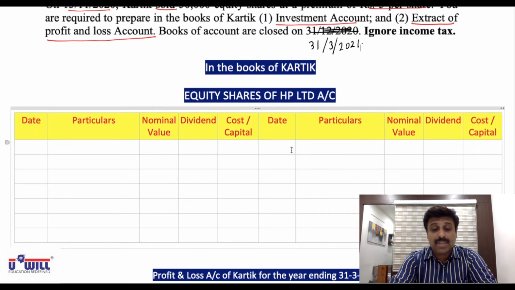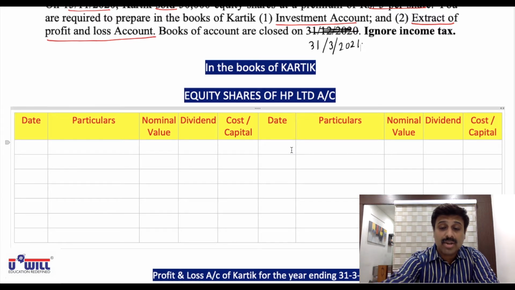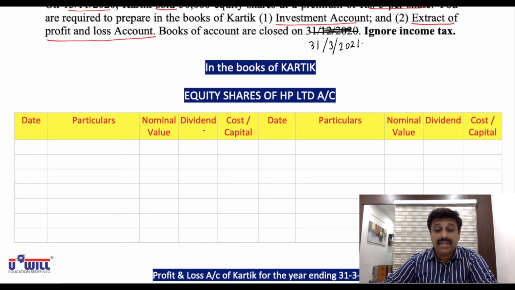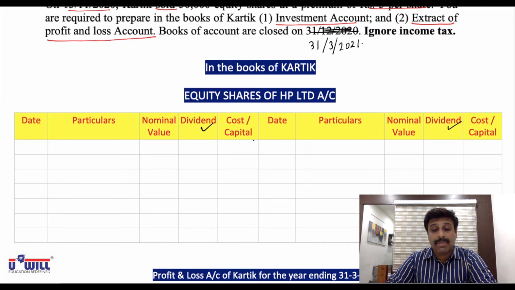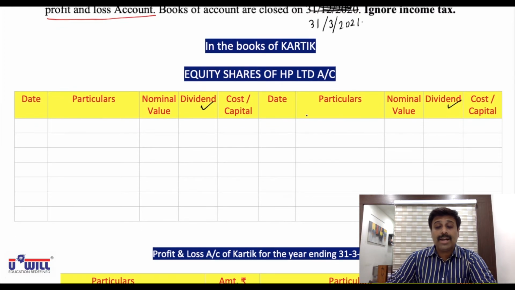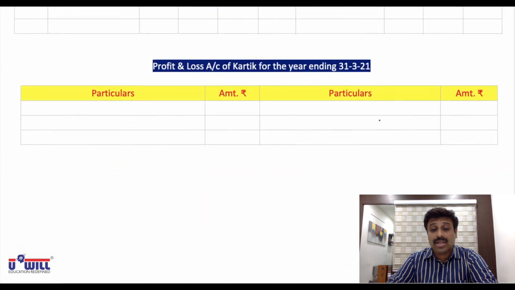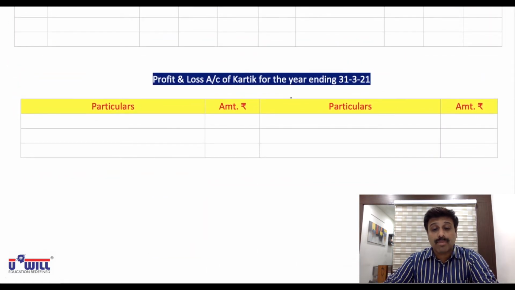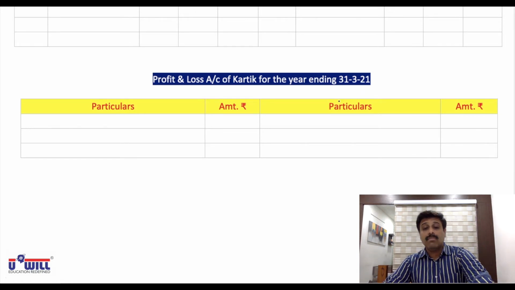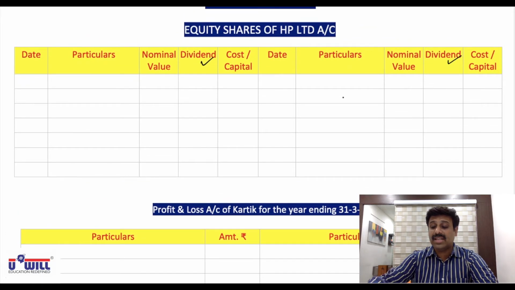Equity shares of HP Limited account, date, particulars, nominal value, and instead of interest now you'll have the column of dividend both the sides and cost or capital. So approximately 8 to 10 lines format, and you're also asked to make second thing, profit and loss account. So make this format also, profit and loss account of Karthik for the year ending 31/3/21, small format of 3 to 4 lines only. Pause the video and make both of these formats.